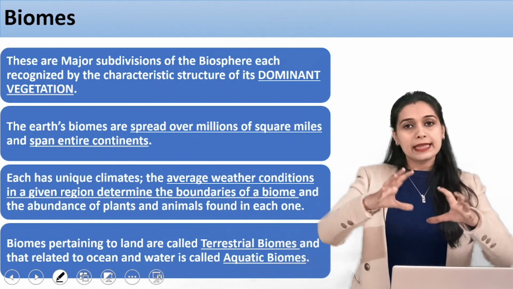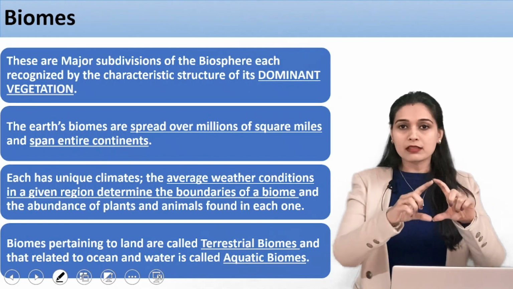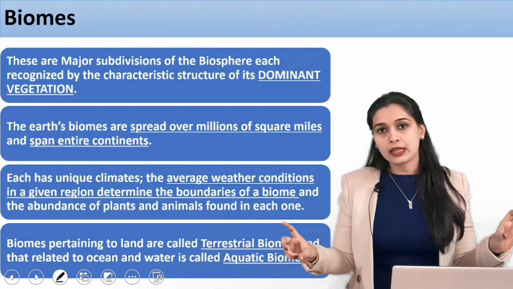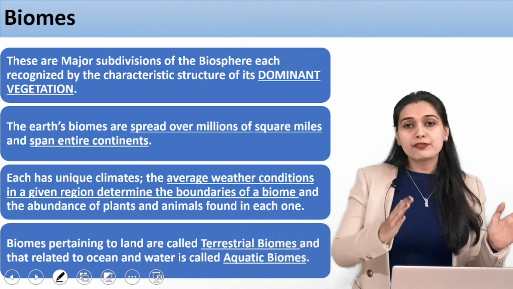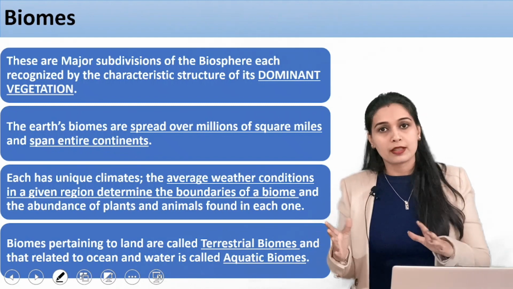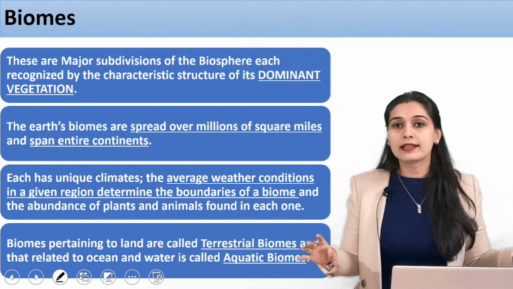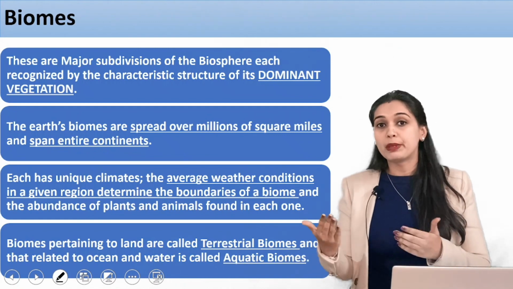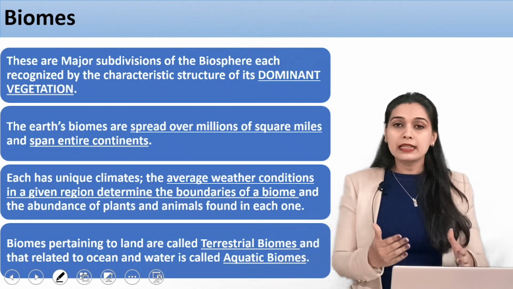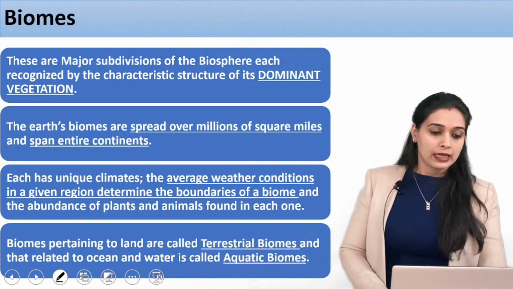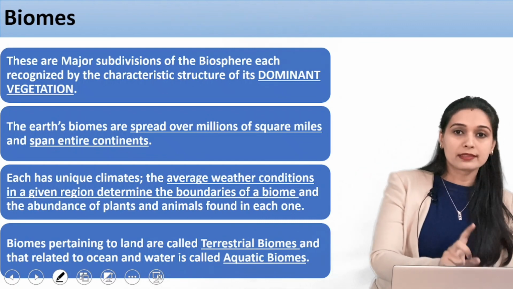So in the biosphere we divide certain areas. These are very major divisions of the biosphere. If we divide the biosphere with respect to the dominant vegetation, what kind of vegetation the land has, what kind of weather conditions there are, and what kind of plant and animal life forms are there, then that will form a biome. This is the definition of a biome. Now let us understand the definition.